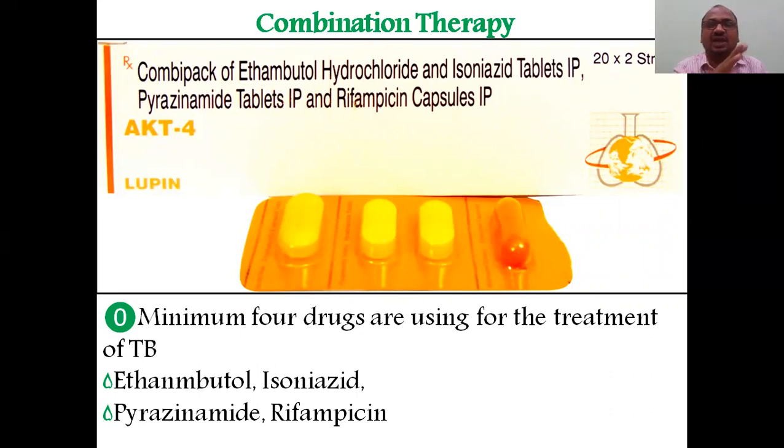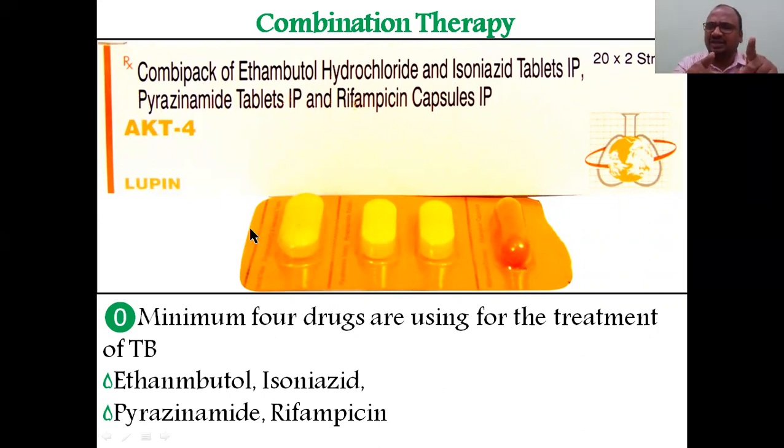You must give it, but since you are giving more and more combinations for a single disease, it will be problematic for a patient, with a high chance of risk. For example, this is a TB kit, tuberculosis kit, with 4 drugs. Here is a combi pack of ethambutol hydrochloride, AKT4, prepared by Lupin company.